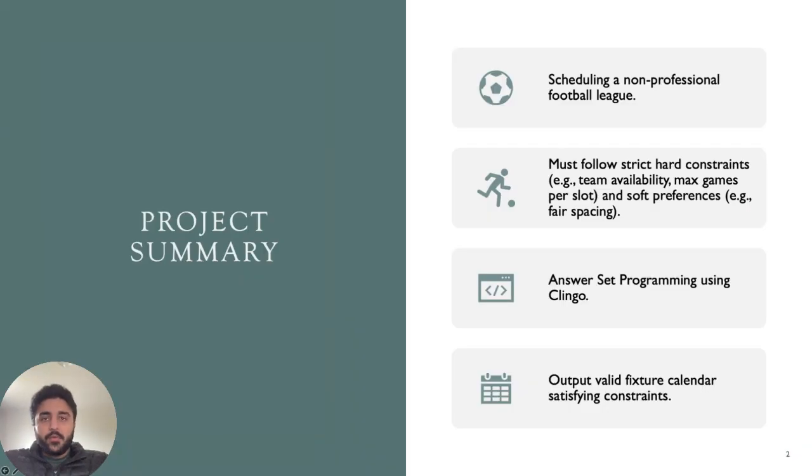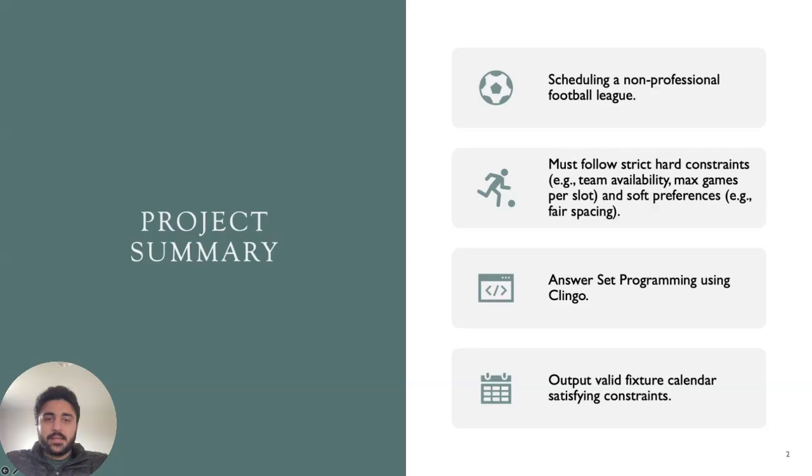So let me give you a brief overview of our project. The goal of the project was to generate match calendars for a non-professional football league. The core challenge was to ensure that all matches were scheduled fairly and feasibly, which meant taking into account the availability of the teams and their availability to play at home or away.